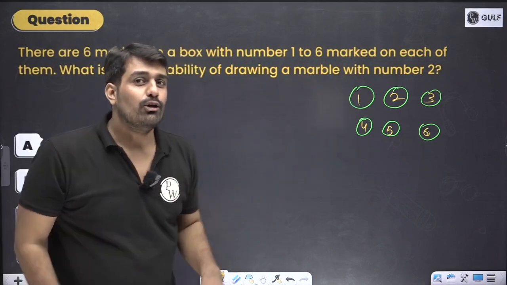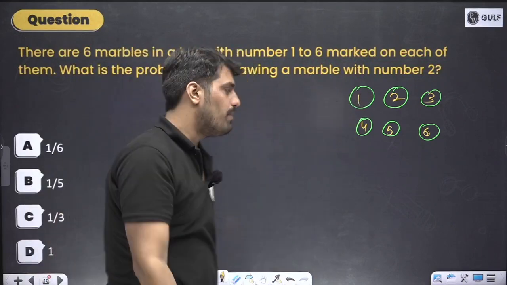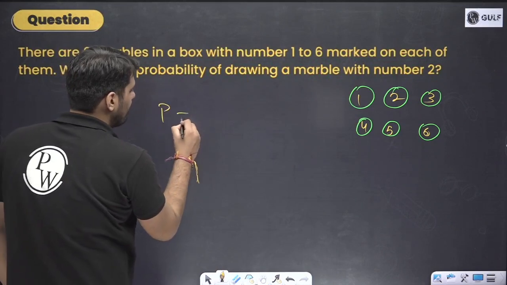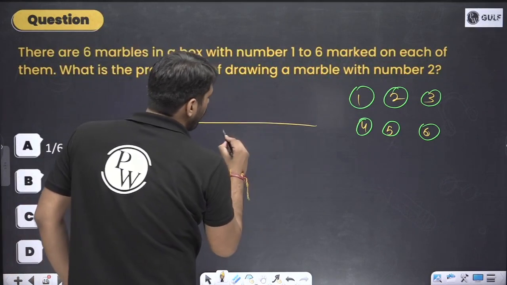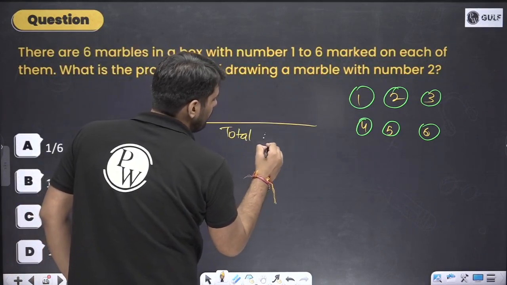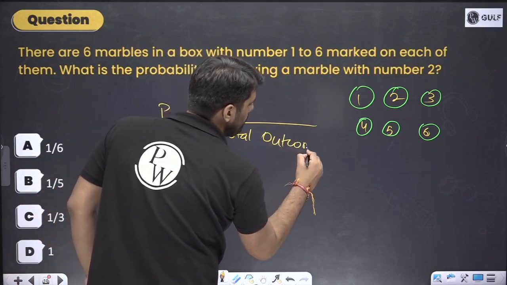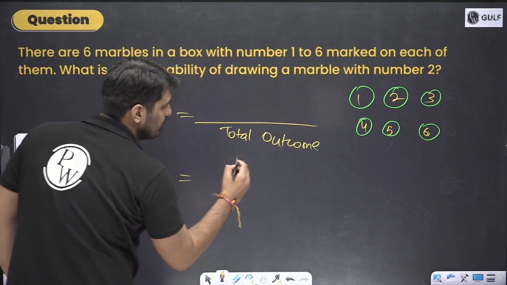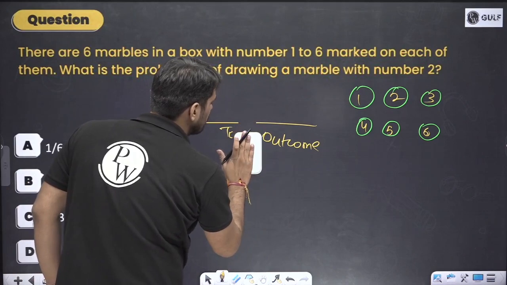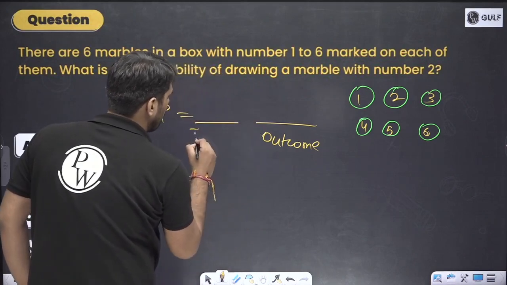So what happens? You choose one of the marbles. So probability is total outcomes in the denominator. Total possible outcomes. Over here, you can add possible as well. Total possible outcomes.